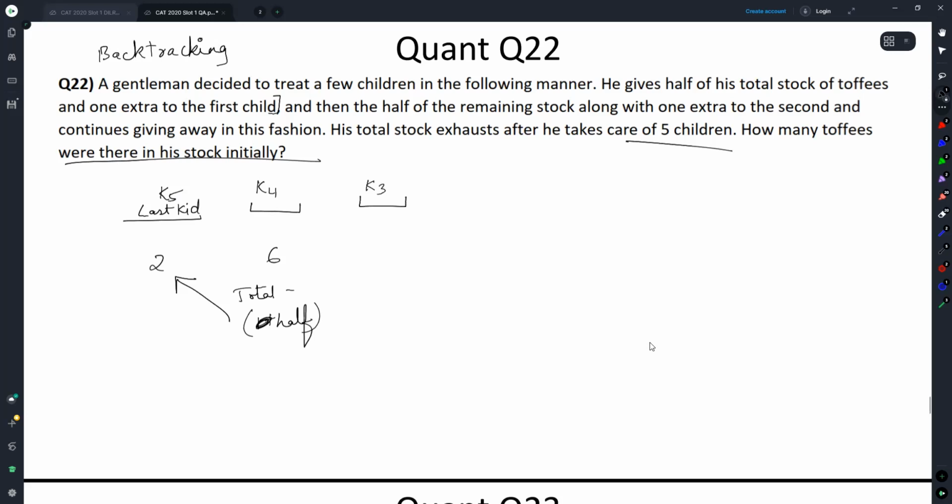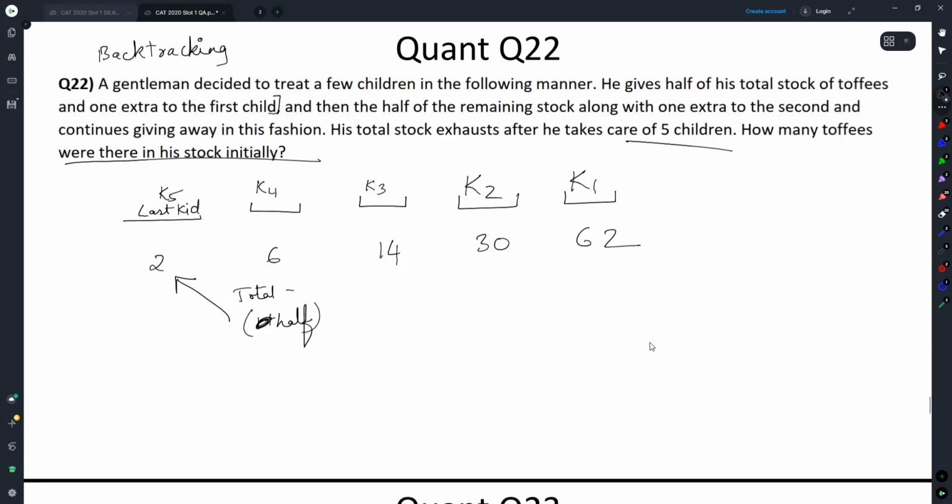For kid 3, can you think in a similar way? 6 plus 1 into 2, how much will it come? 14. For kid 2, prior to going to kid 2, 30. And prior to going to kid 1, 62.